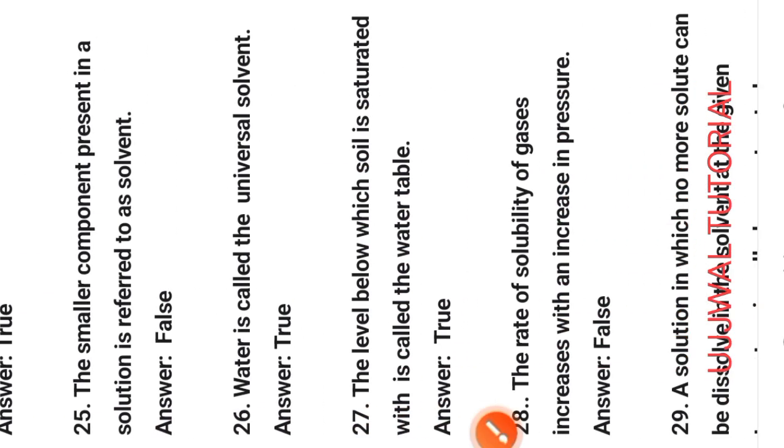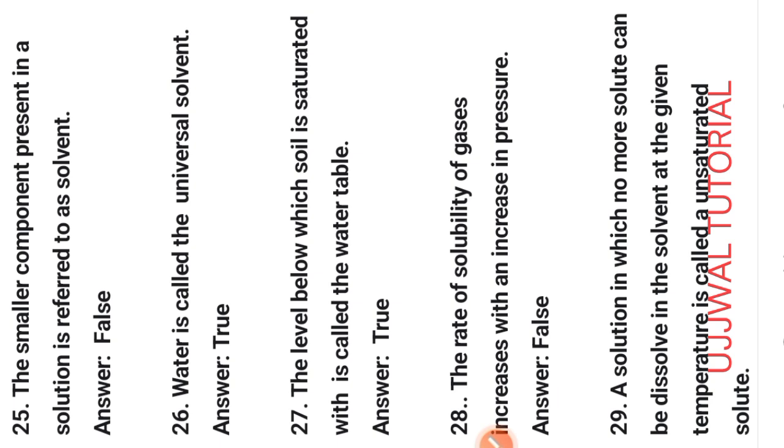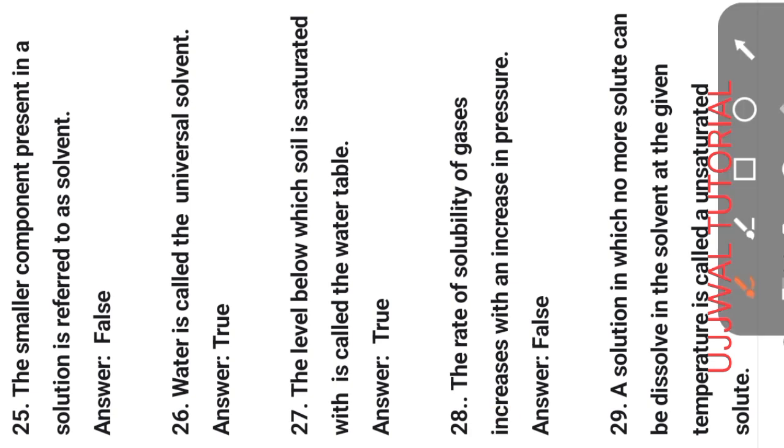Next question number 27. The level below which soil is saturated with water is called the water table. This statement is always right. Next question 28. The rate of solubility of gases increases with an increase in pressure. False. Increase in temperature.